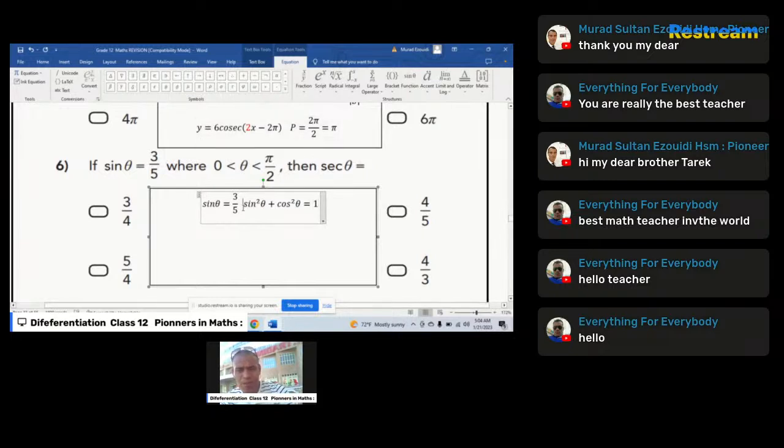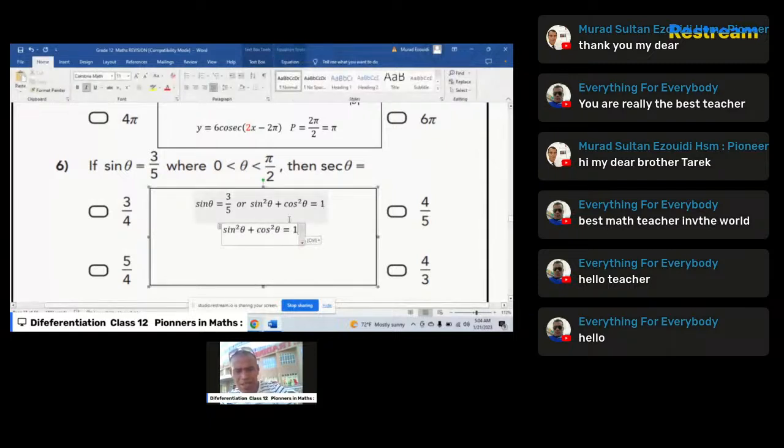Therefore, cosine square of theta is equal to 1 minus sine square of theta.